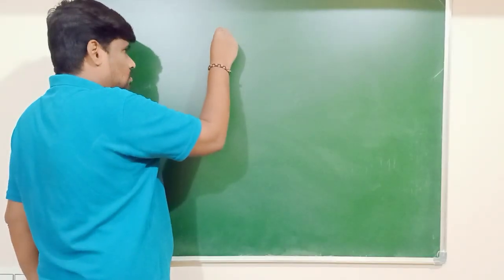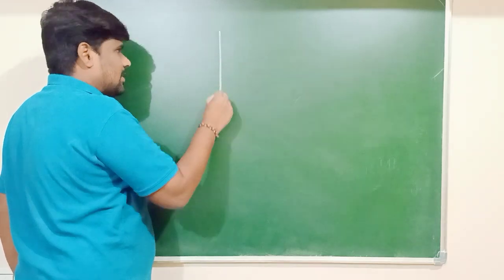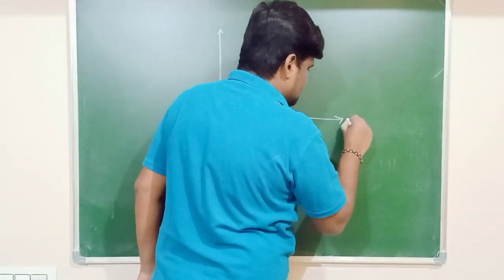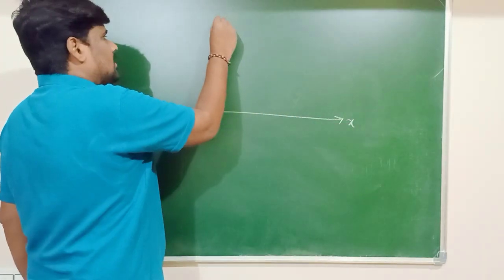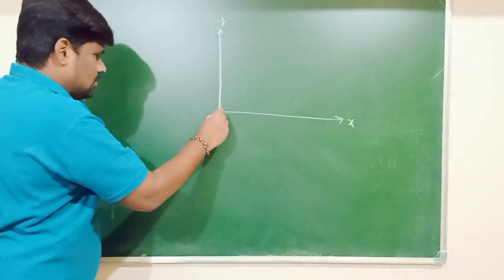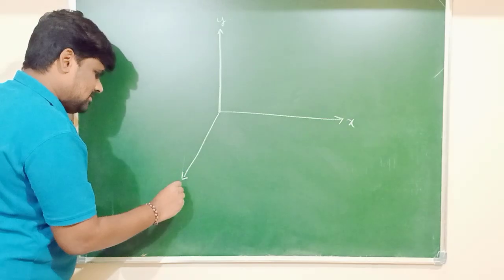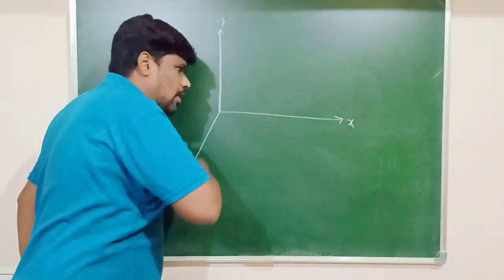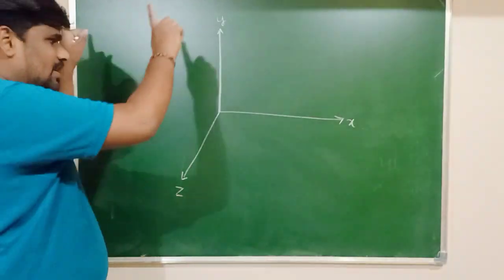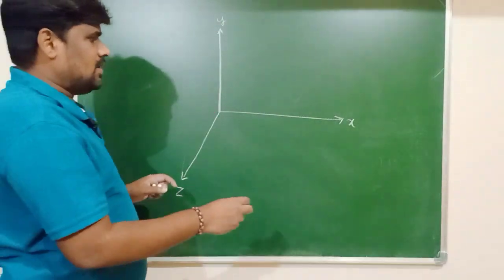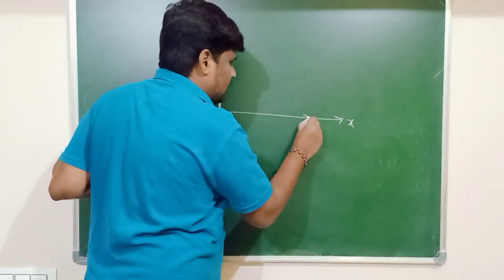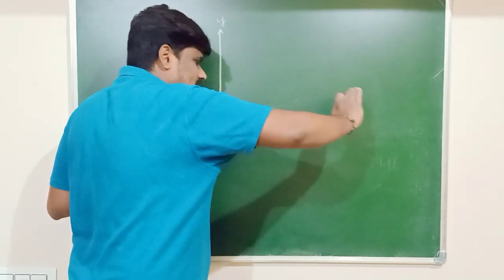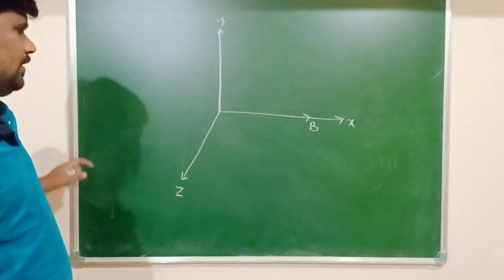Imagine that we have the magnetic field here. I will take a coordinate system for reference to represent the direction. This is of course the x-axis, the y-axis, and one more, the z-axis. This is the region of the magnetic field, and the direction of the magnetic field, say for example, is along the x-axis.